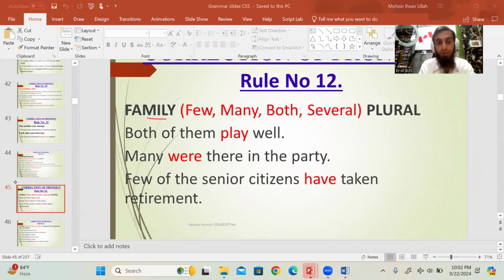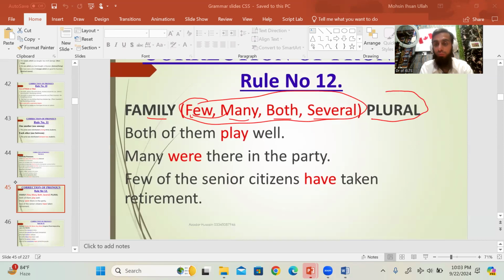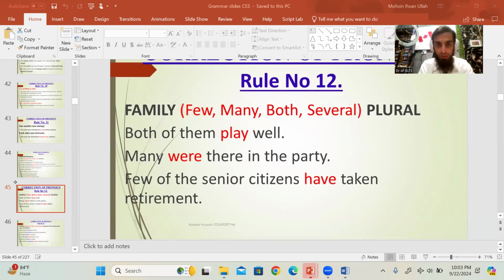family में कौन होता है? फैमिली में आपका फादर, आपकी मदर, आपके ब्रदर, आपकी सिस्टर, राइट? Now for these four we use always plural verb. Both of them play well. play plural है, एस या ईएस लगाएंगे तो प्रेजेंट इंडिफिनिट में क्या हो जाएगा? सिंगुलर. In present indefinite rule it will become singular if you use s or es with the word. Okay,